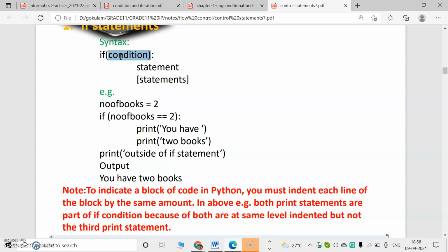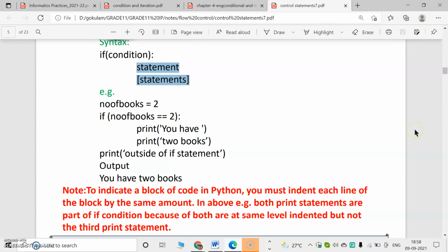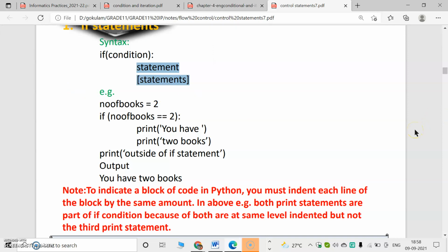If the condition is true, then what happens? This part of the program will work. That means after the colon, the next line starts with a blank space at the beginning. Look, from here the program starts. After the colon, the statement will start with a blank space. This is known as indentation or spacing, and it must be used in if code.